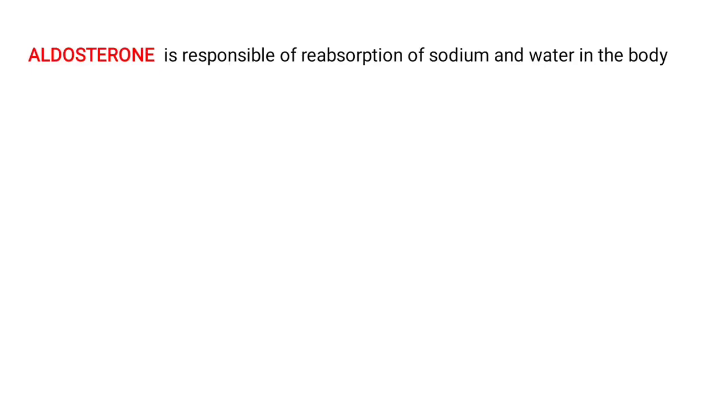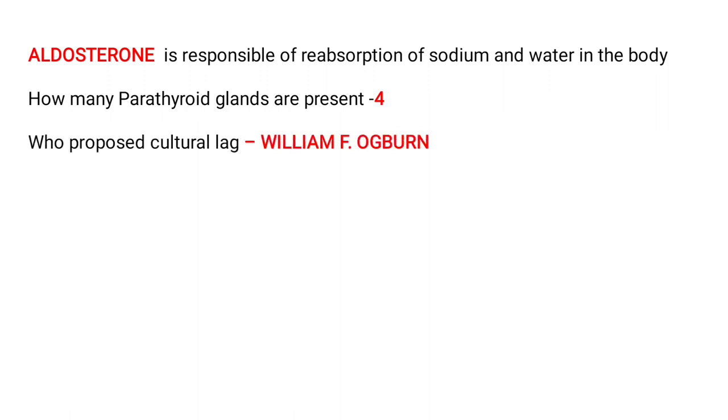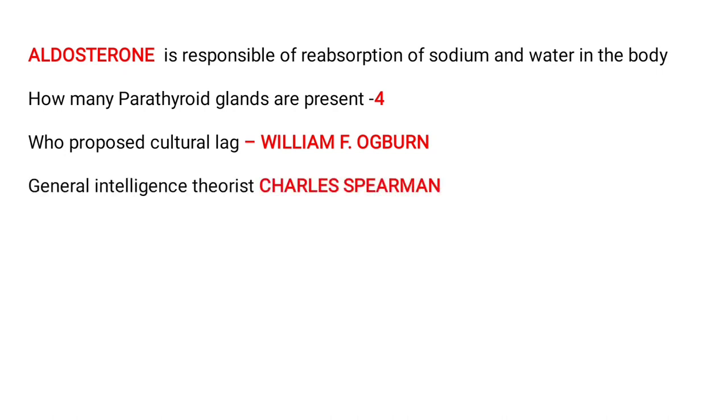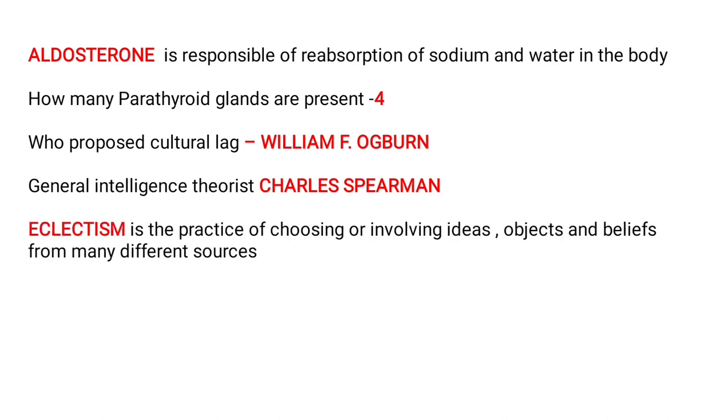Aldosterone is the hormone responsible for reabsorption of sodium and water in the body. How many parathyroid glands are there? That is 4, 2 pairs. Who proposed cultural lag? That is William F. Ogburn. General intelligence theorist is Charles Spearman. Eclecticism is the practice of choosing or involving ideas, objects and beliefs from many different sources.